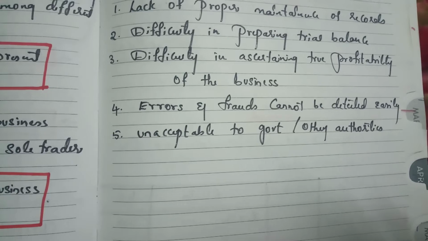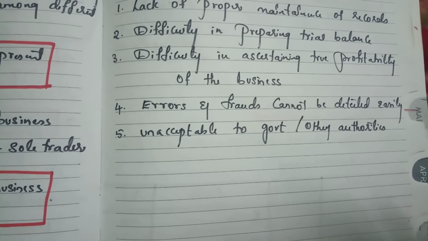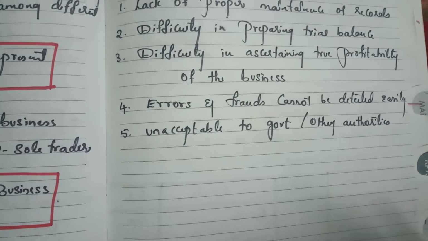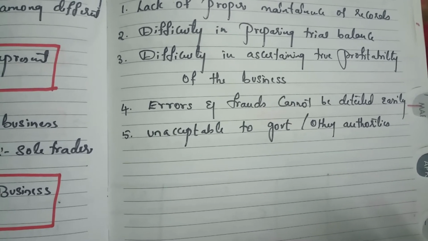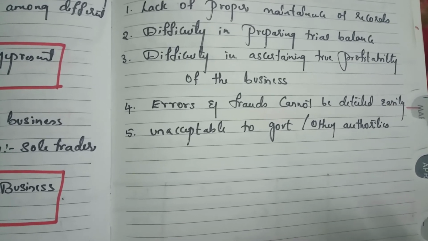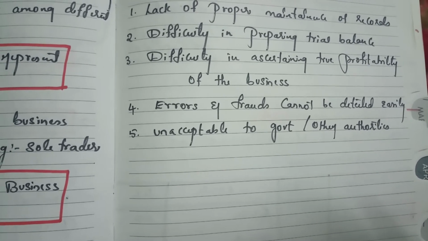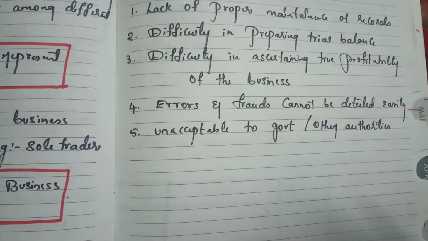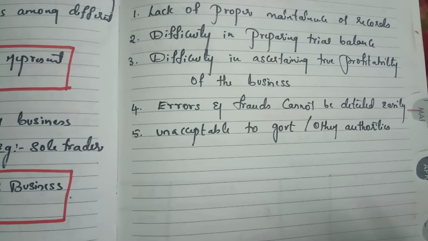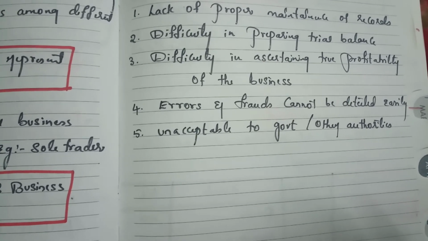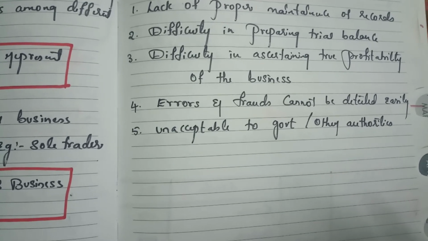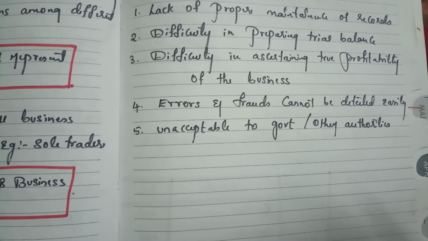Errors and frauds cannot be detected easily. Under the double entry system, if one account is maintained and another account is not maintained, we are able to find out the errors and frauds. Errors are nothing but unintentional mistakes, and doing it intentionally is called a fraud. Under single entry, it is very difficult for us to detect them, because we are not maintaining proper accounts. We may record only one transaction, or we may ignore both transactions.